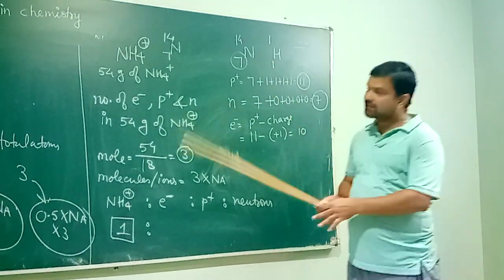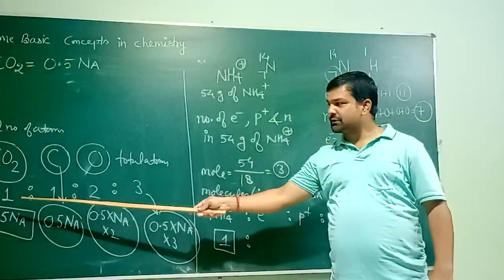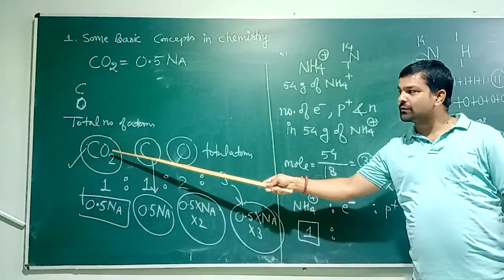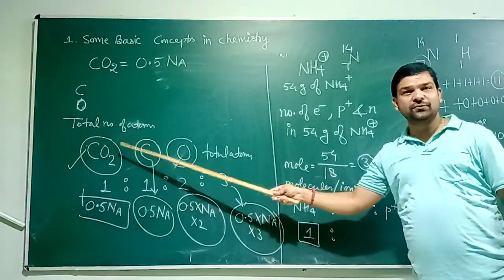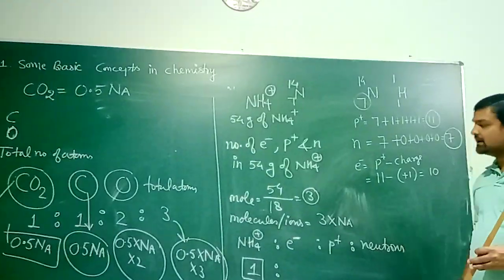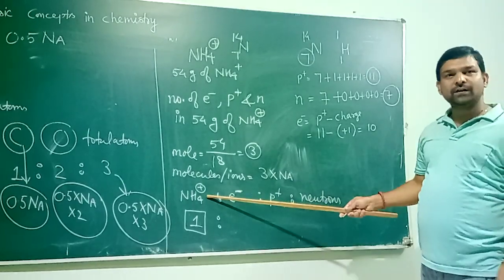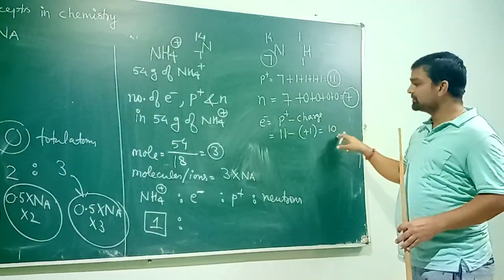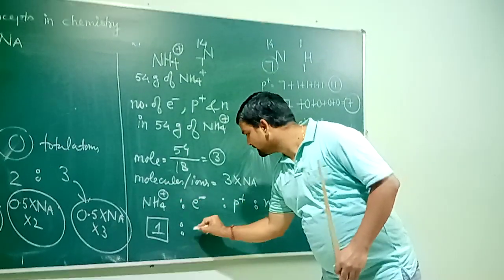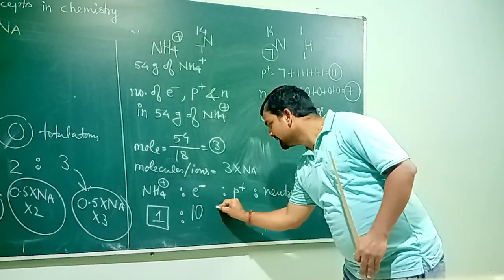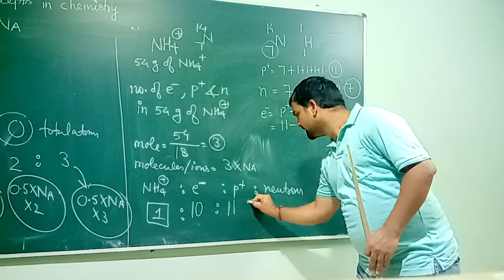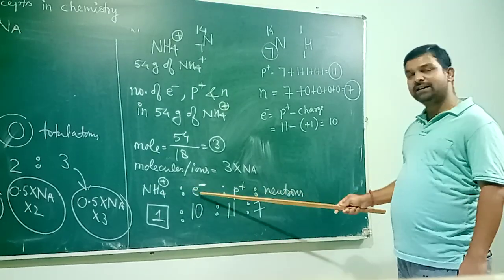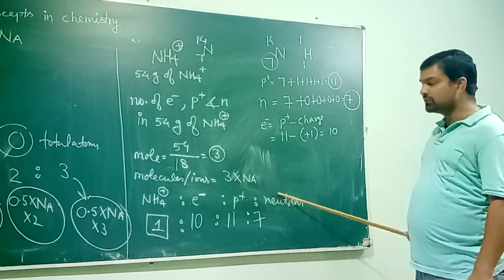And as we did here earlier, ratio 1, 1, 2, 3. It is 1 for carbon, 2 for oxygen, and 3 for total atom. Same implement here now. 1 molecule of ammonium. How many electrons you can see here? Answer is number of electrons are 10. So 1 ammonium, number of electrons will be 10. Protons are 11 and neutrons are 7. This is the ratio between ammonium, electron, proton and neutron.